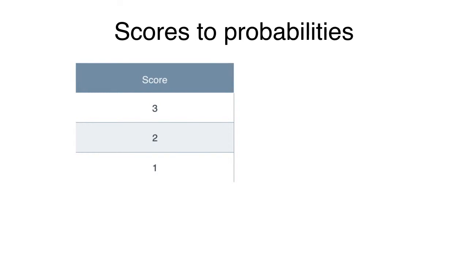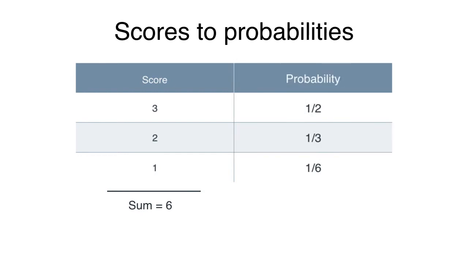How do we do this? Well, their sum is 6. So if we divide all of them by 6, we get 1/2, 1/3, and 1/6, which now add to 1. And notice that they do satisfy that the higher the score, the higher the probability. Now, does this work all the time?